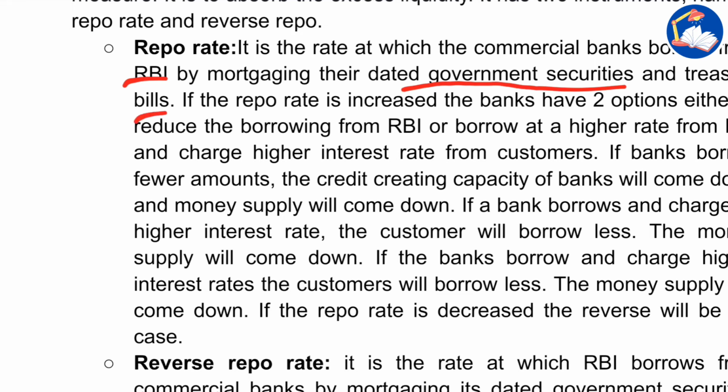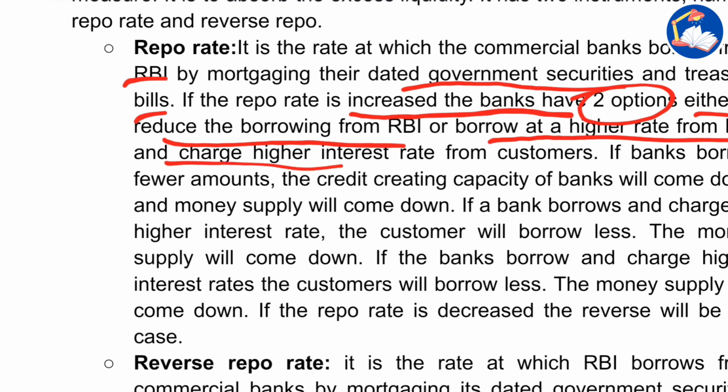If the repo rate is increased, the banks have two options, either to reduce the borrowing from RBI or borrow at a higher rate from RBI. Just like people borrow from the bank, the same way the banks also borrow money from RBI. So the interest rate at which the banks borrow from RBI is called repo rate.